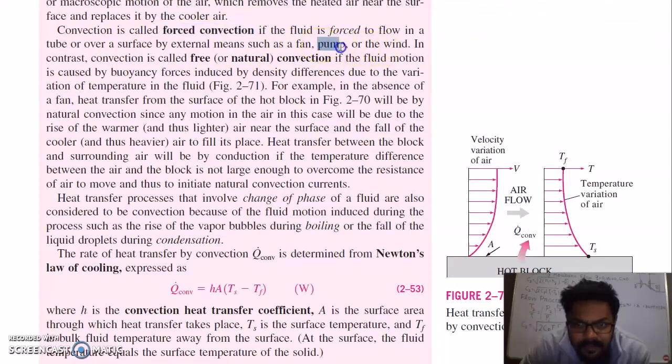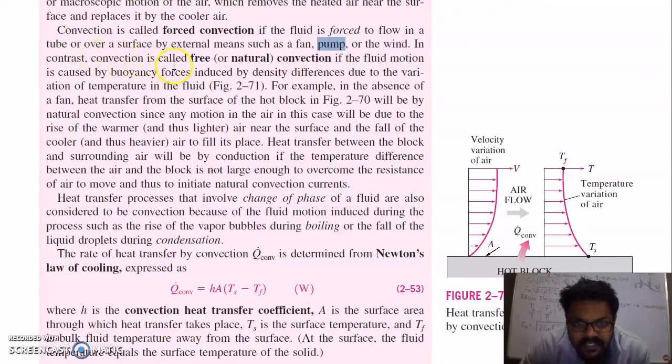Even if a pump pumps a fluid, like in a car radiator, this is called forced convection, where you use a water pump to circulate the water through the radiator.